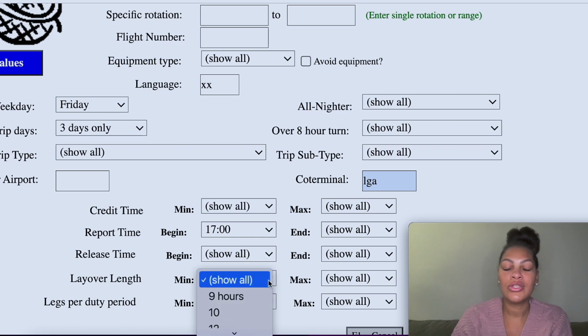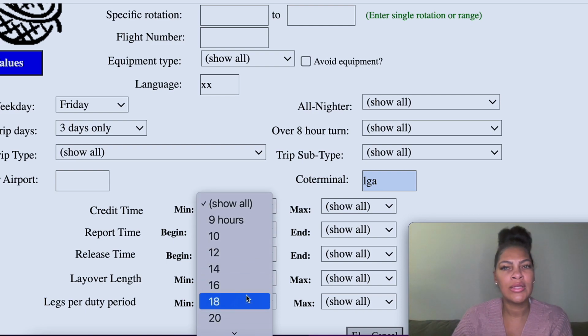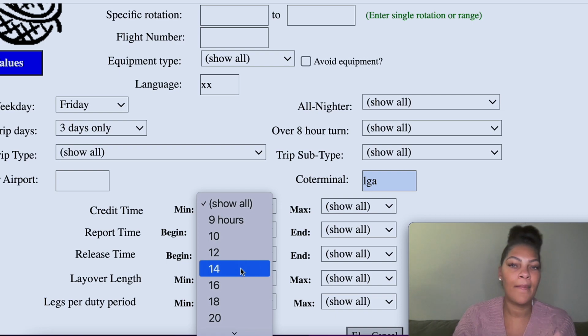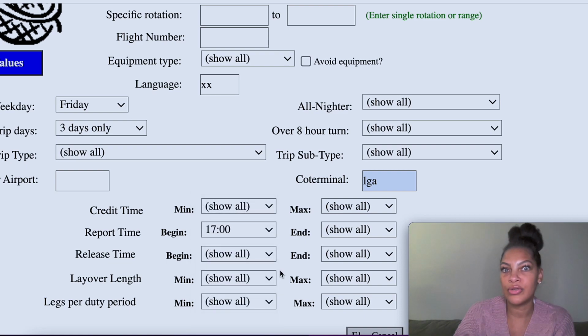The layover length is how much time you're going to spend at a layover. So let's say I put in Dallas, Fort Worth, and I wanted a minimum of, let's say, 14 hours. Don't give me anything less than 14 hours. That's a good spot for me. I don't need anything too long these days. But for the layover length, I'm going to leave that blank because I want to optimize the amount of options I get. My main thing is Fridays after 5, so I'm not going to even bother with the layover time.